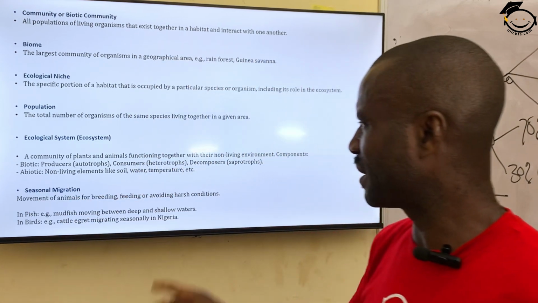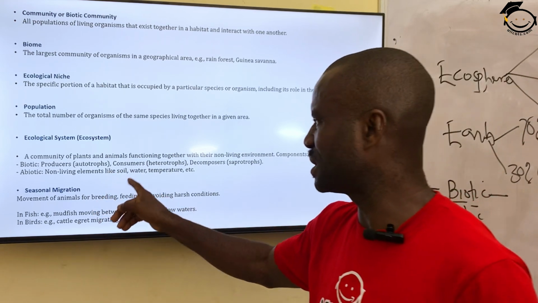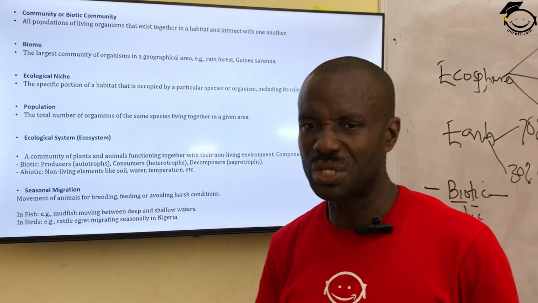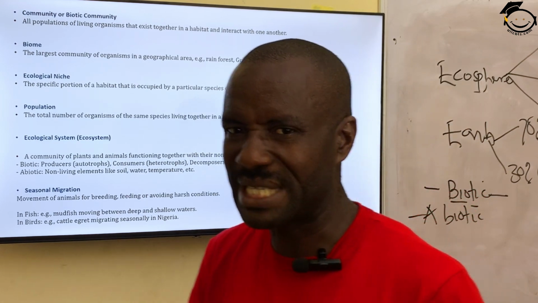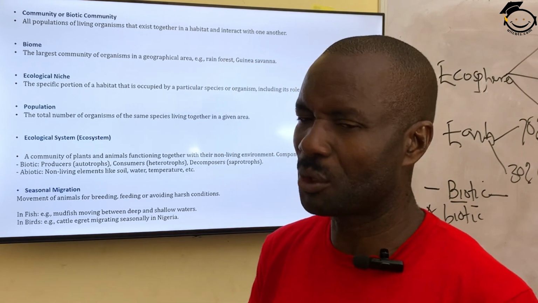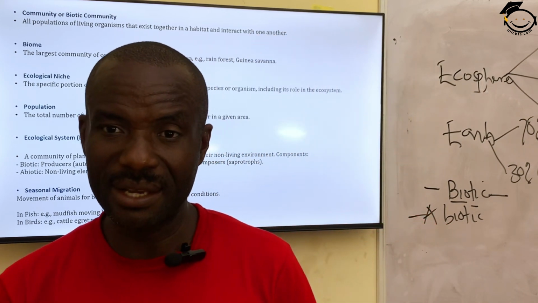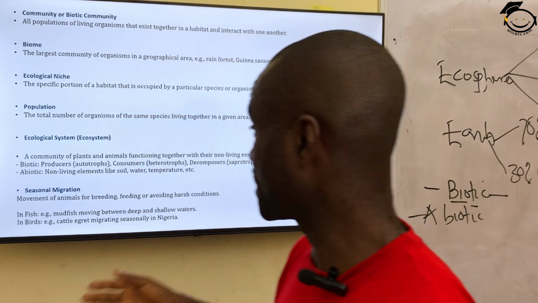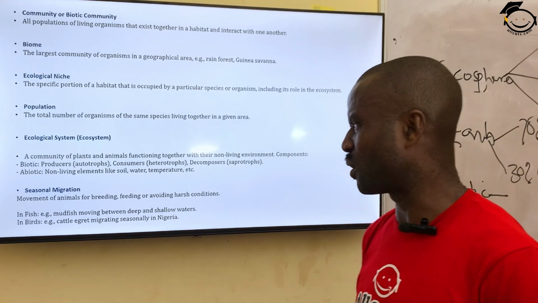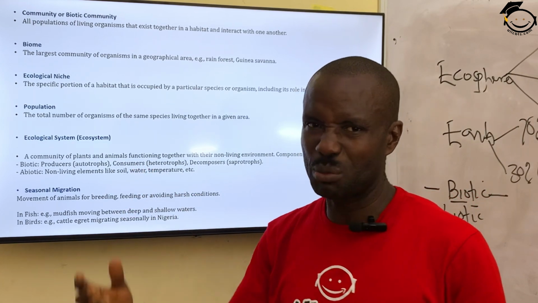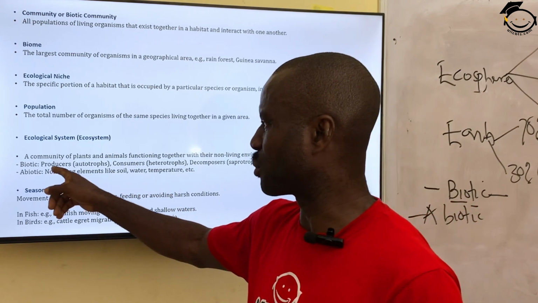Then we have another section of the biotic, which is the consumer. The consumers are those animals which feed directly on the green plants. So meaning animals don't produce their food, but they depend on what? The plants. They depend on autotrophs, in a process otherwise known as heterotrophism. So these animals are called consumers because they consume what the producer produces.